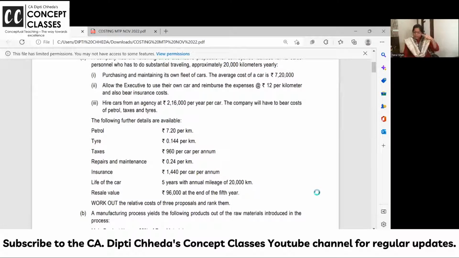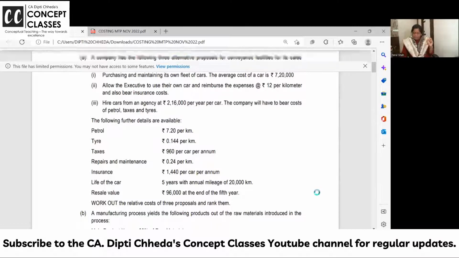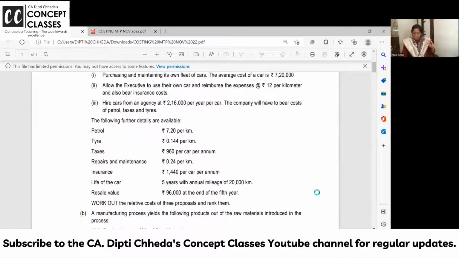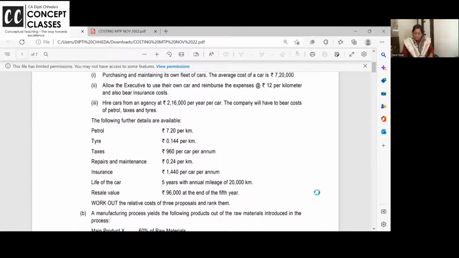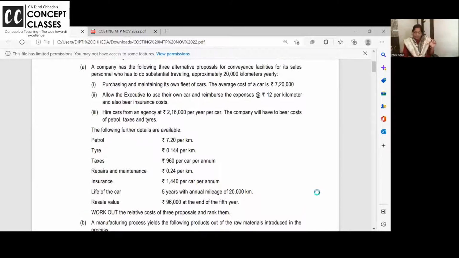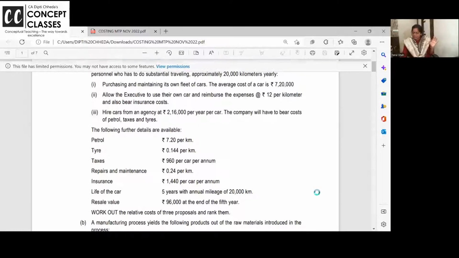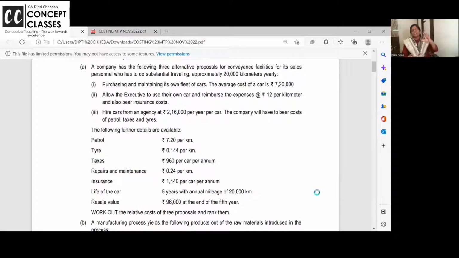You reimburse 12 per kilometer and the insurance cost. Insurance cost is here. Or the third option is to hire the car from an agency, then you have to pay the rent and the company will bear the cost of the petrol. So whatever option they say, first option take this cost, second option take this, like this. Just do it and then whichever option is best, we will recommend.